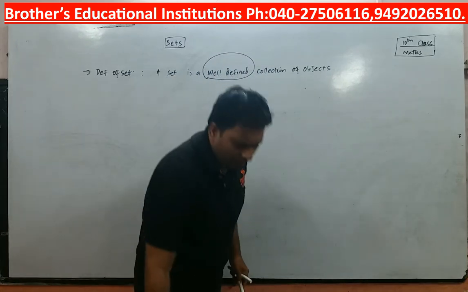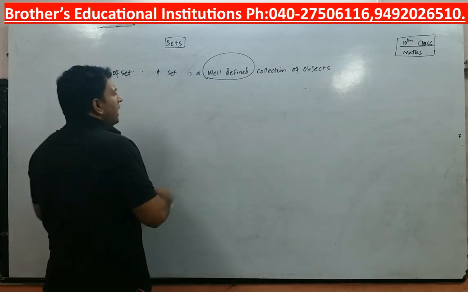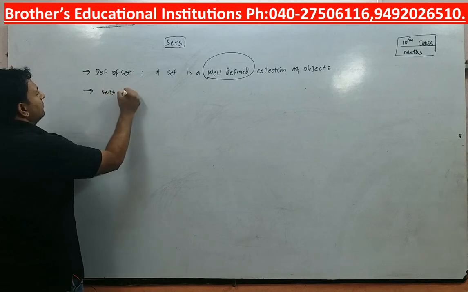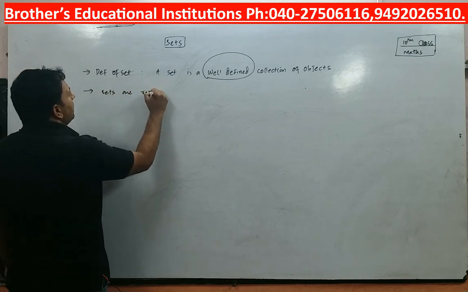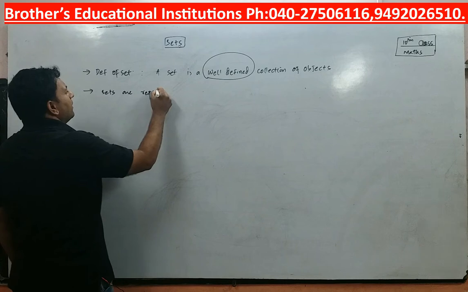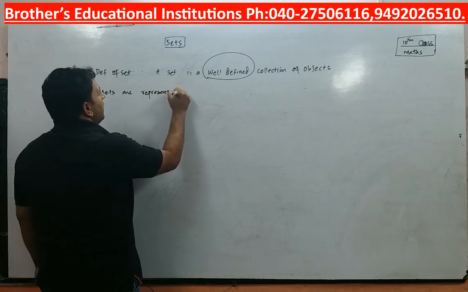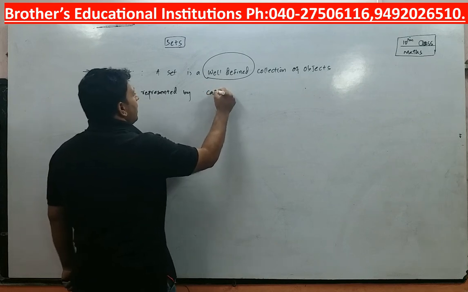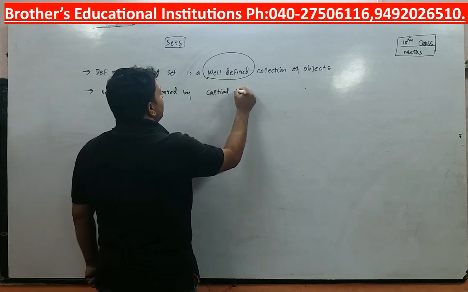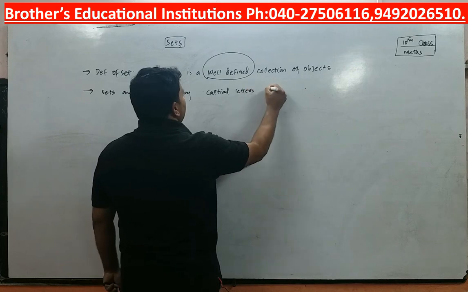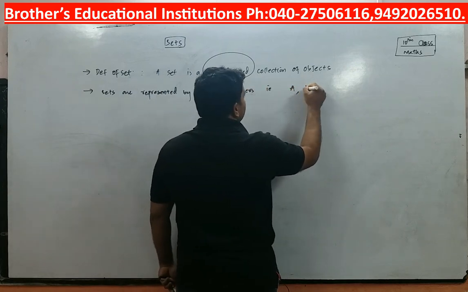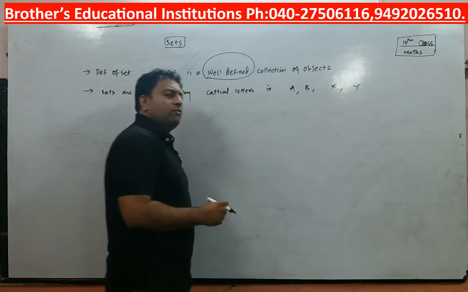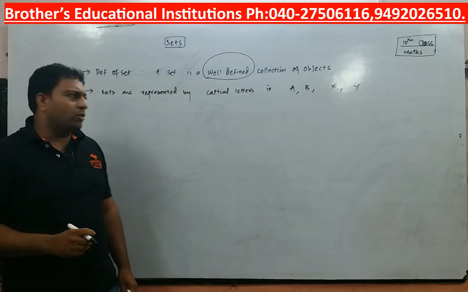And before I move forward, these sets are generally represented by capital letters. That is, I can say set A, set B, set X, set Y. So generally we use capital letters to denote sets.